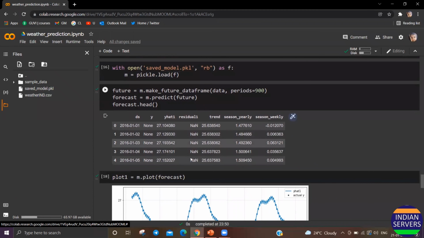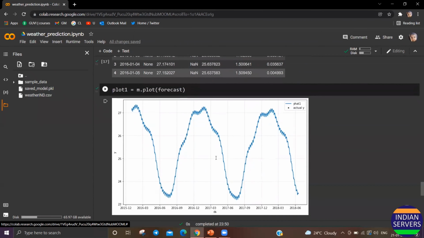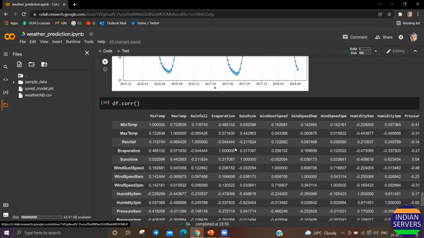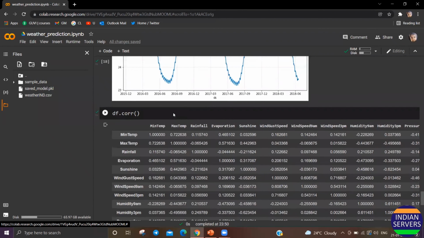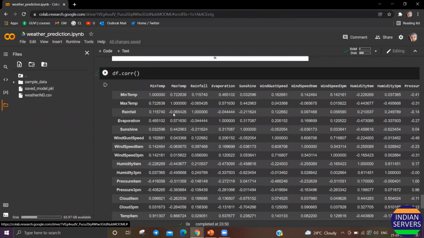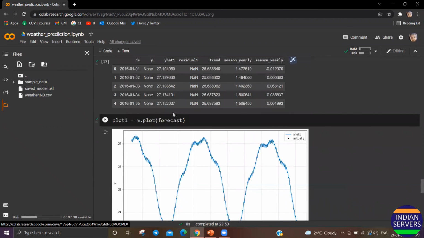After printing, this is the model after predicting the future values, and again I plotted the graph for the coming days, and after that I performed a correlation between the variables. So this is my project, thank you.